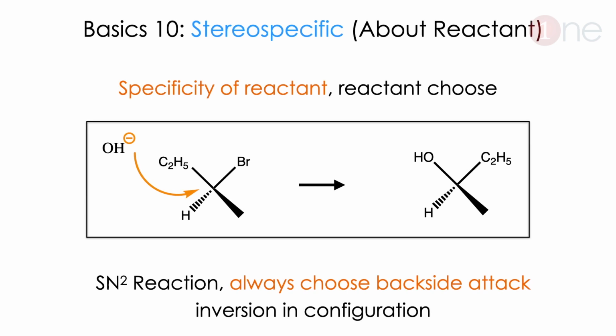The next basic will be a similar one, which is stereospecific. Stereospecific is all about the reactant, how the reactant allows the attacking molecule. The perfect example will be the simple one, which is SN2 reaction. SN2 reaction always allows the backside attack of the attacking nucleophile. Hence, inversion in configuration always happens. Since you start from one, you end with another one. It is specific, the attack is always from the backside, you get the inverse product. This is called stereospecific reaction.